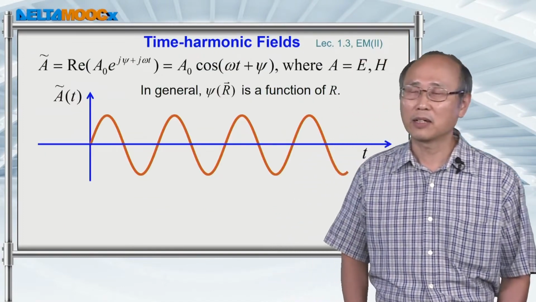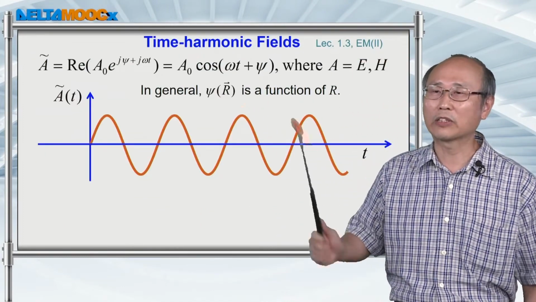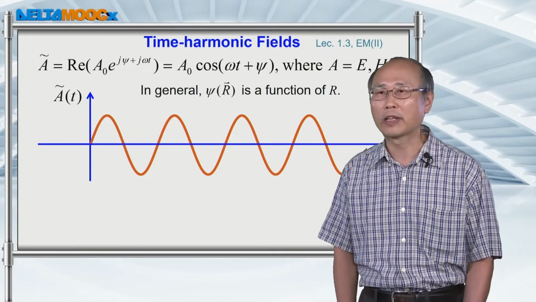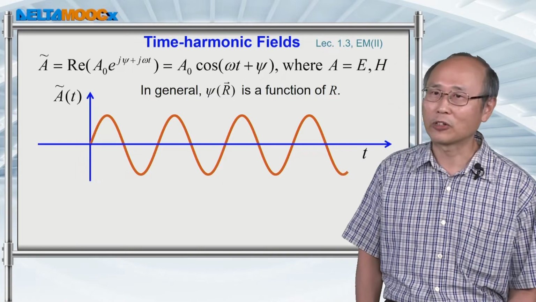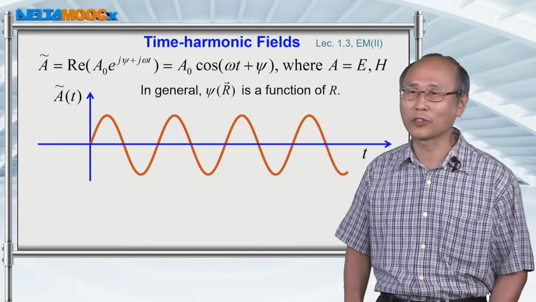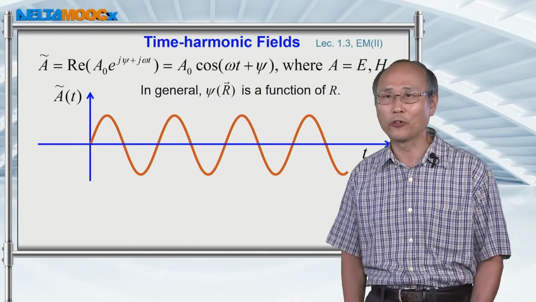And a sinusoidal signal is particularly useful because it's easy to analyze, and also Fourier transform will allow you to use the sinusoidal signal to synthesize any arbitrary waveform.